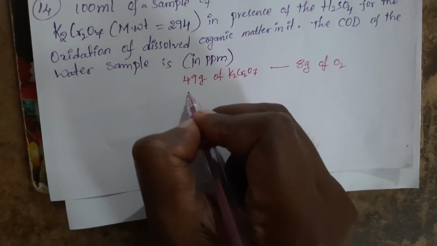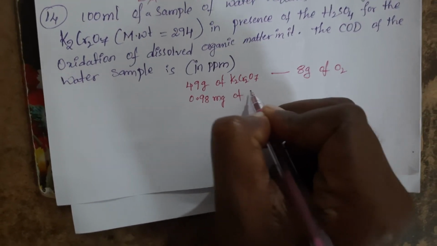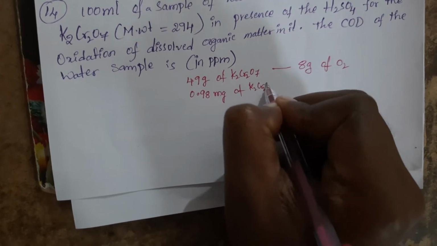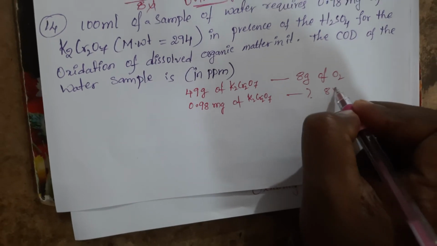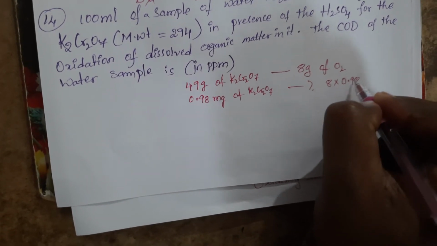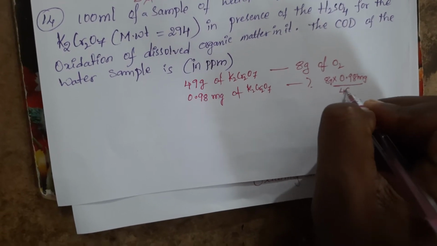But here they have taken 0.98 milligrams of K2Cr2O7, so it will be 8 into 0.98 by 49.